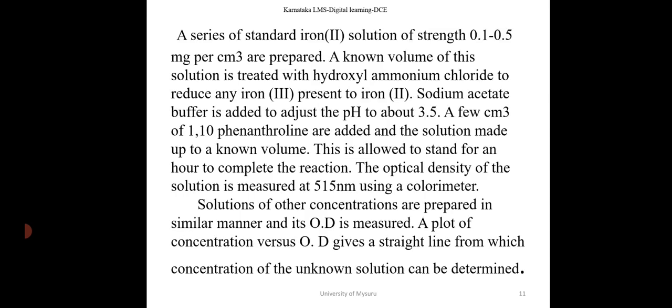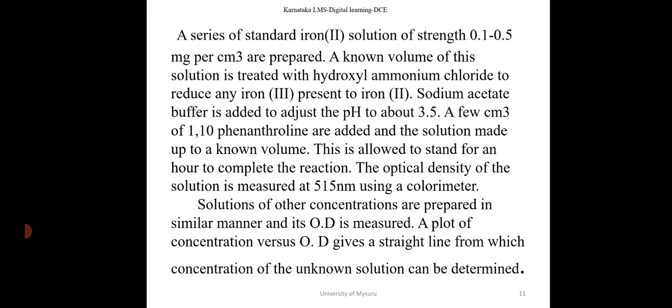A series of standard iron 2 solutions of strength 0.1 to 0.5 milligram per cm cube are prepared. A known volume of this solution is treated with hydroxyl ammonium chloride to reduce any iron 3 plus present to iron 2 plus. Sodium acetate buffer is added to adjust the pH to about 3.5. A few cm cube of 1,10-phenanthroline are added and the solution made up to a known volume. This is allowed to stand for an hour to complete the reaction.